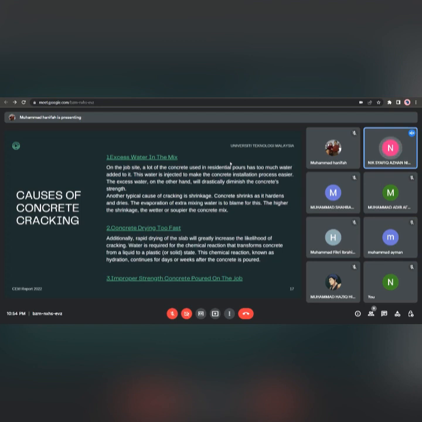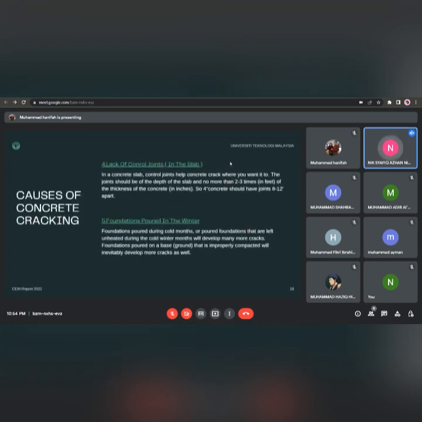Additionally, rapid drying of the slab will greatly increase the likelihood of cracking. Water is required for the chemical reaction that transforms concrete from a liquid to a solid. This chemical reaction, known as hydration, continues for days or weeks after the concrete is poured. And three is improper strength concrete poured on the job.